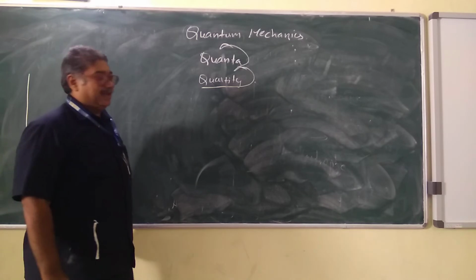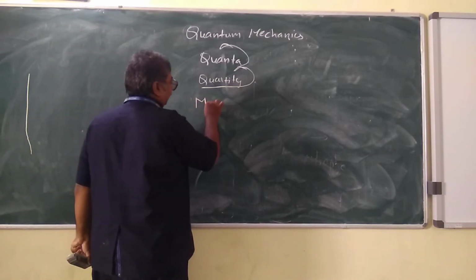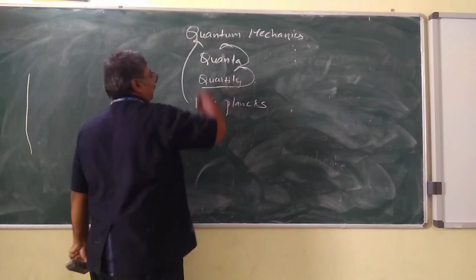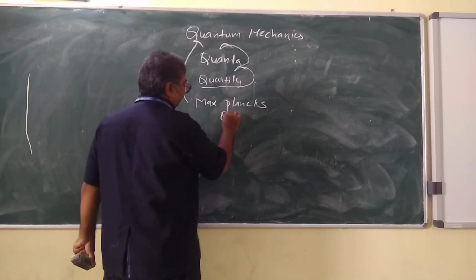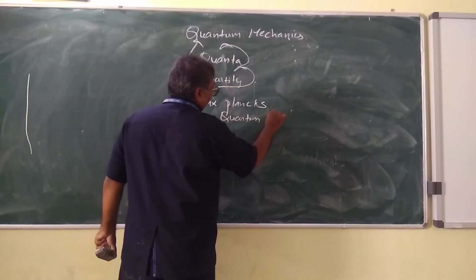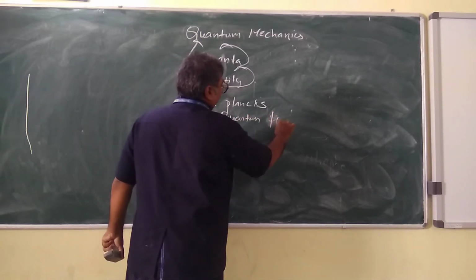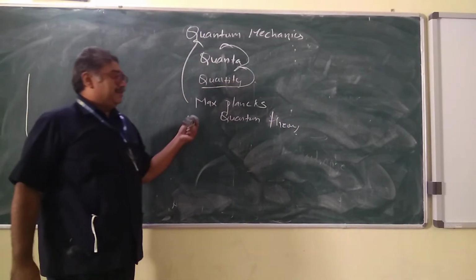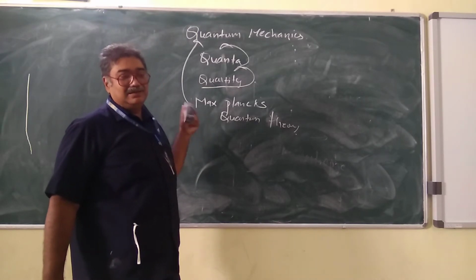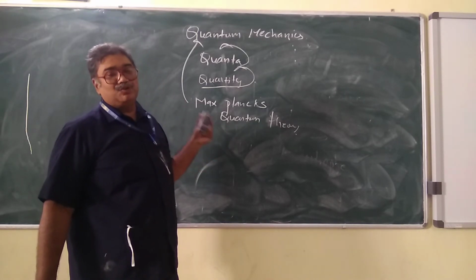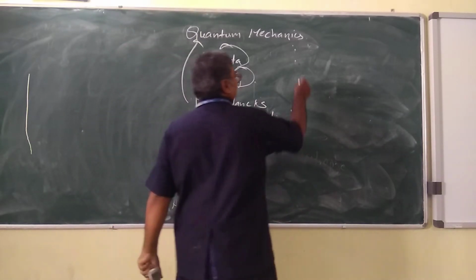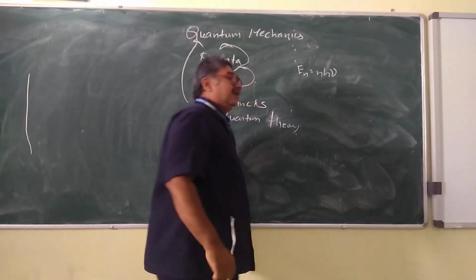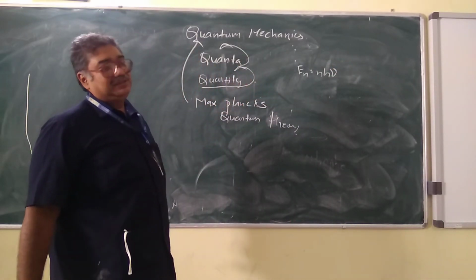And here Max Planck is the person who was the mastermind for this quantum mechanics. We also call this Planck's quantum theory. So this quantum mechanics was given by Max Planck, and he said that the energy is always proportional to frequency, and that energy is given by En equals n h nu. So this is the fundamental property of Planck's quantum theory.